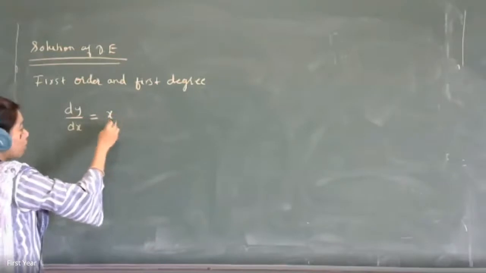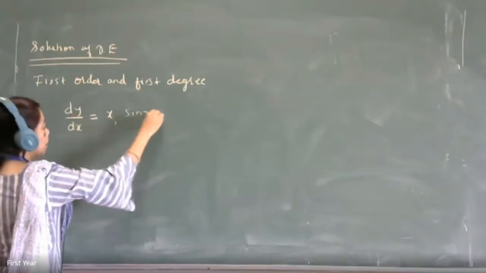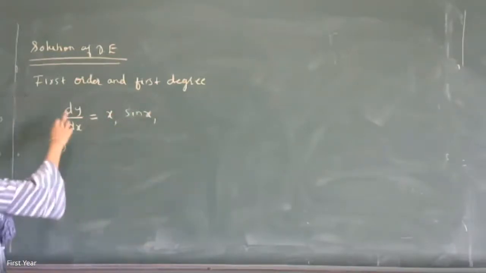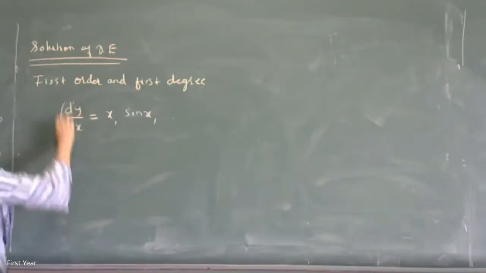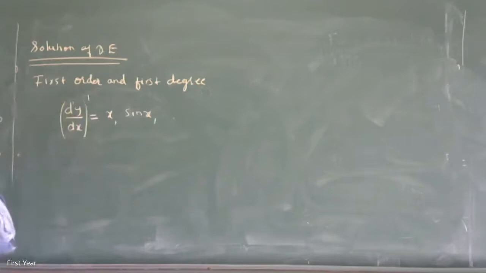dy by dx is equal to sin x. dy by dx equals, I'm writing, comma, sin x, and so on. Okay, so dy by dx, how many times is the differential? So the order is 1. And what is the power of that? That is also 1. Is it clear? So this is a first order, first degree differential equation.